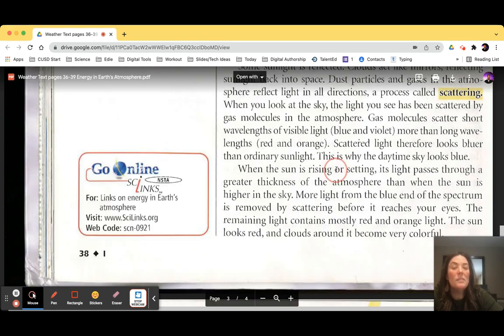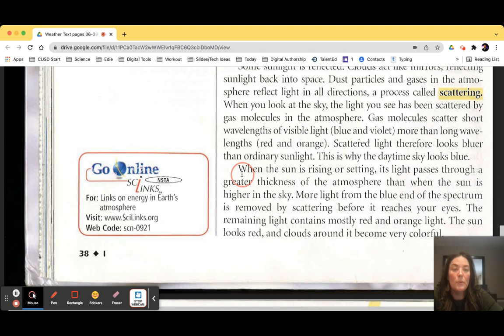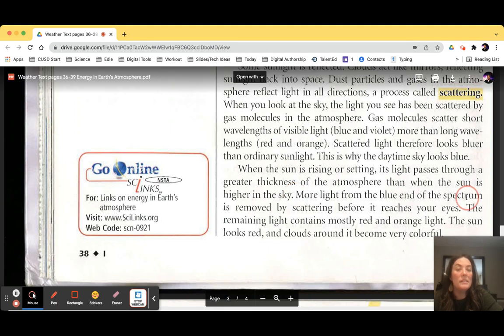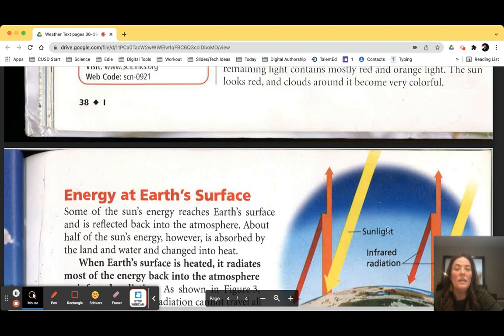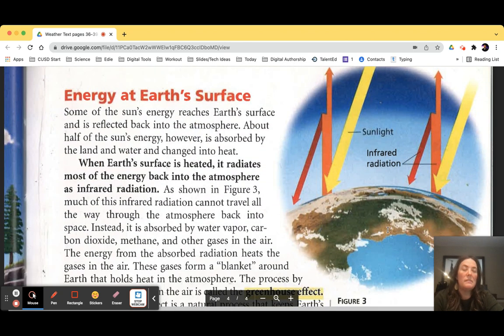However, when the sun is rising or setting, its light passes through a greater thickness of the atmosphere. It comes at an angle, so it bends a little more. It passes through a greater thickness of the atmosphere than when the sun is higher in the sky. More light from the blue end of the spectrum is removed by the scattering before it reaches your eyes. The remaining light contains mostly red and orange light. The sun looks red, and the clouds around it become very colorful. You can see what's happening here. We've talked about this before. This is going to be talking about the greenhouse effect, which we talked about when we talked about Venus.